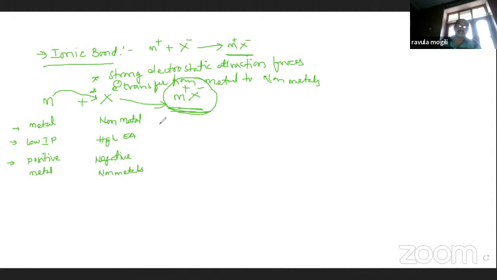Suppose we take a simple example, sodium chloride. Sodium plus chlorine. Based on that, the electronic configuration of sodium is neon core, 3s1. Chlorine is neon core, 3s2, 3p5.